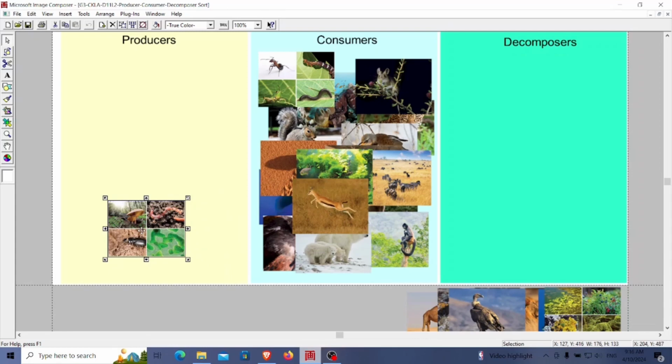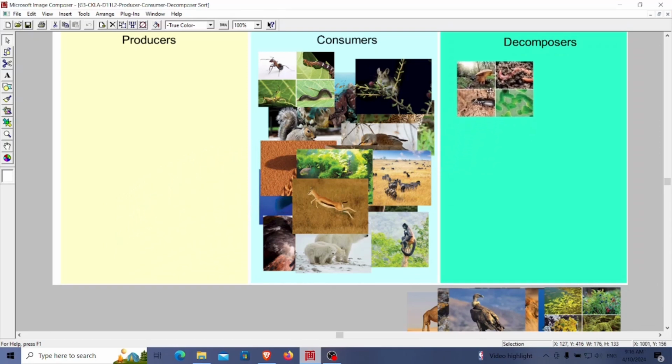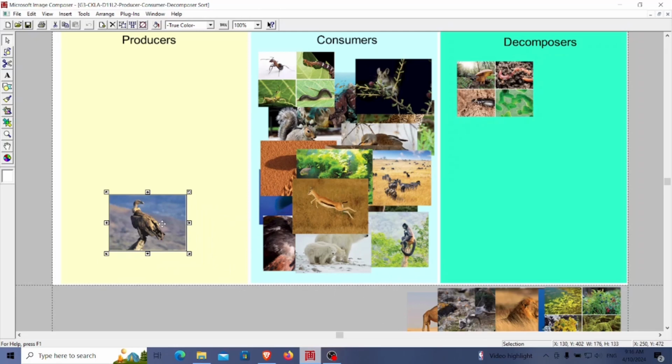Next are fungi, earthworm, ground beetle, and microorganisms. They are for the decomposers group. Let's add them to the decomposers group. Next is vulture. It is for consumers too, so let's add it to the consumer group.